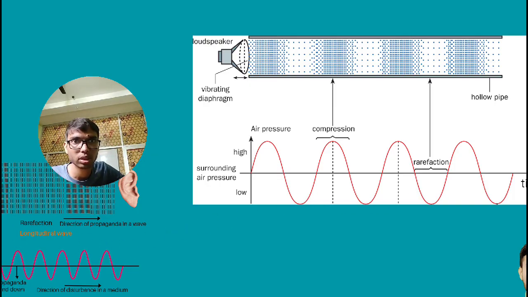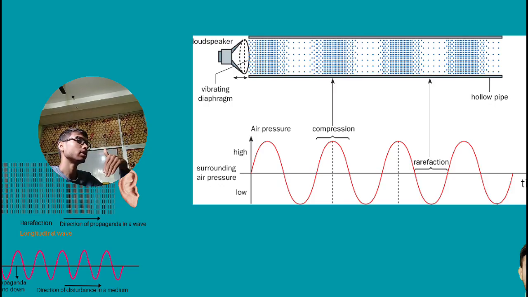But for now, here you can see longitudinal rarefaction and compression. Now I am moving forward. Here this line will be considered as time. Within how much time, how many wavelengths pass will be the frequency. The number of wavelengths will be the frequency. Clear?